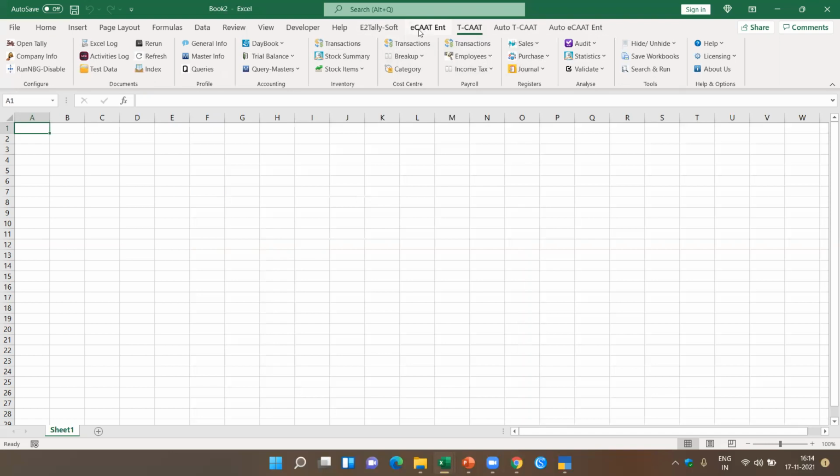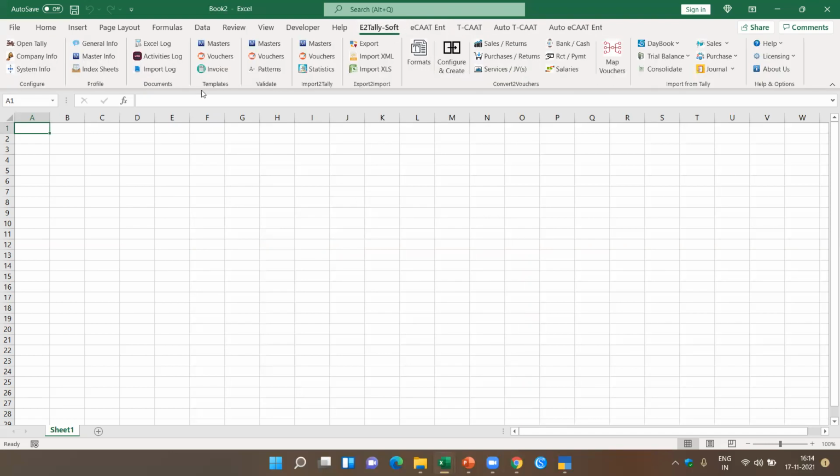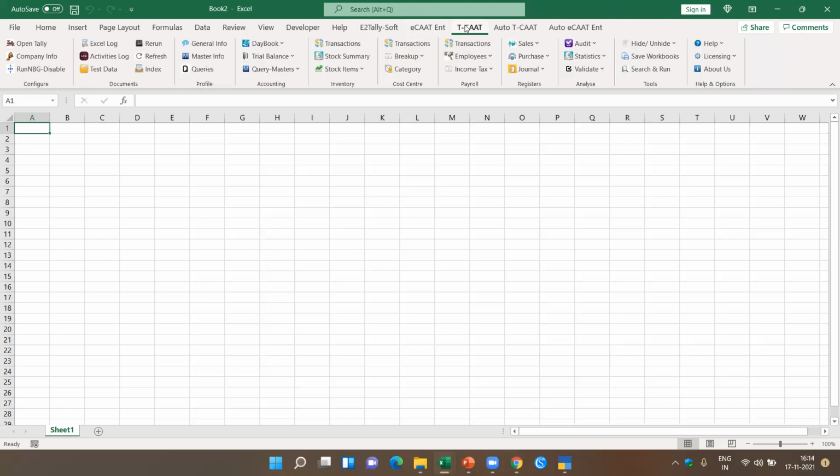When you click on each of the software, there are specific functions which are available in each of them. Now let's click on TCAT. If you click on TCAT, you've got the configure panel, documents, profile, like that. We've got different panels. What I'm going to do is take up the masters.